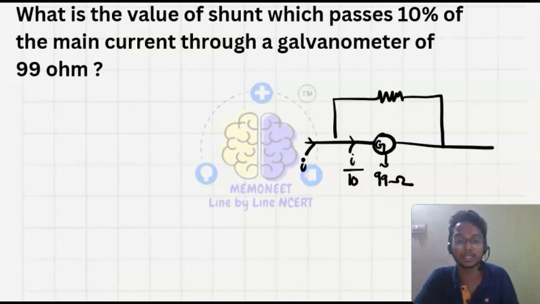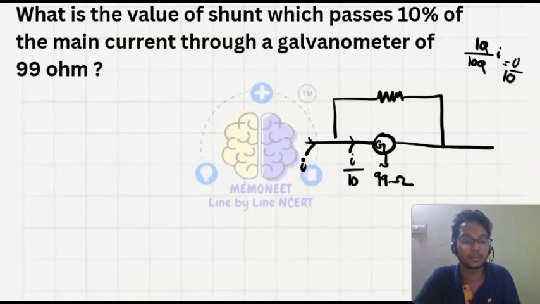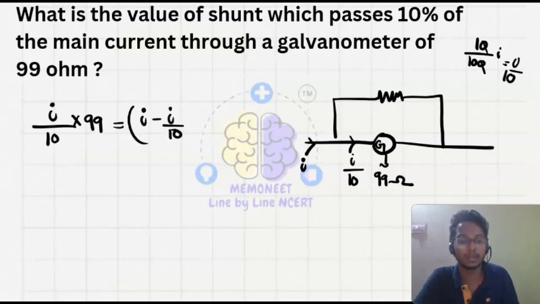So I can write, I upon 10 into 99 will be equal to I minus I upon 10, the current in this path, into S, the resistance of the shunt.